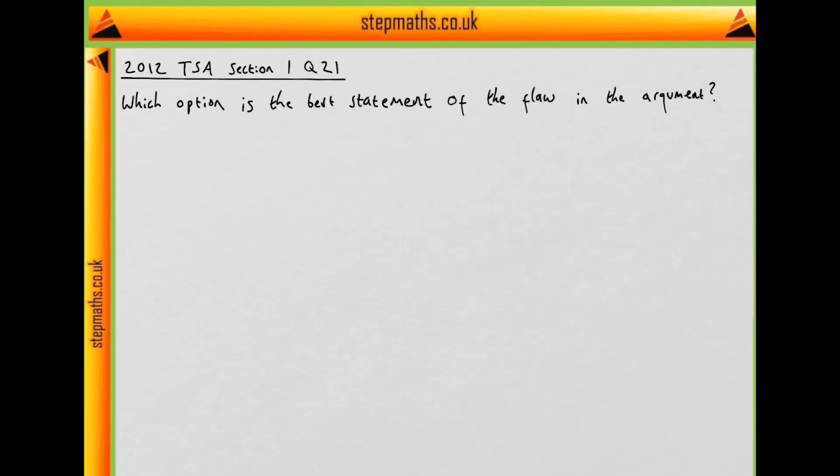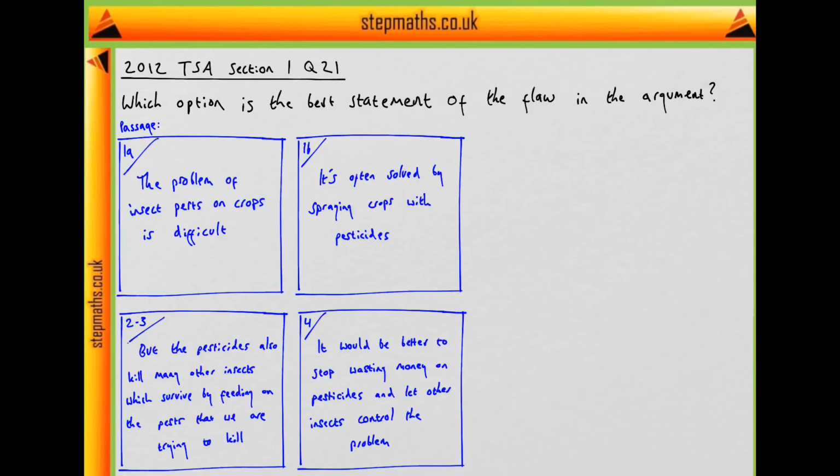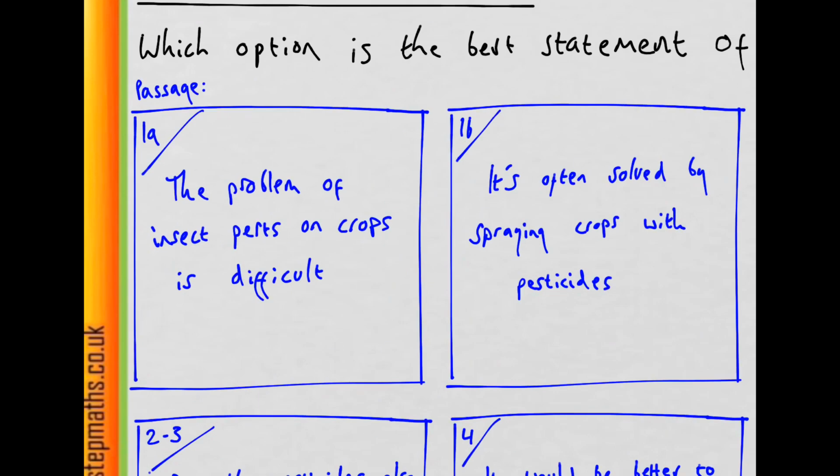This video is on question 21 of the 2012 TSA, and here we're asked which option is the best statement of the flaw in the argument. And this is the passage that we're dealing with.